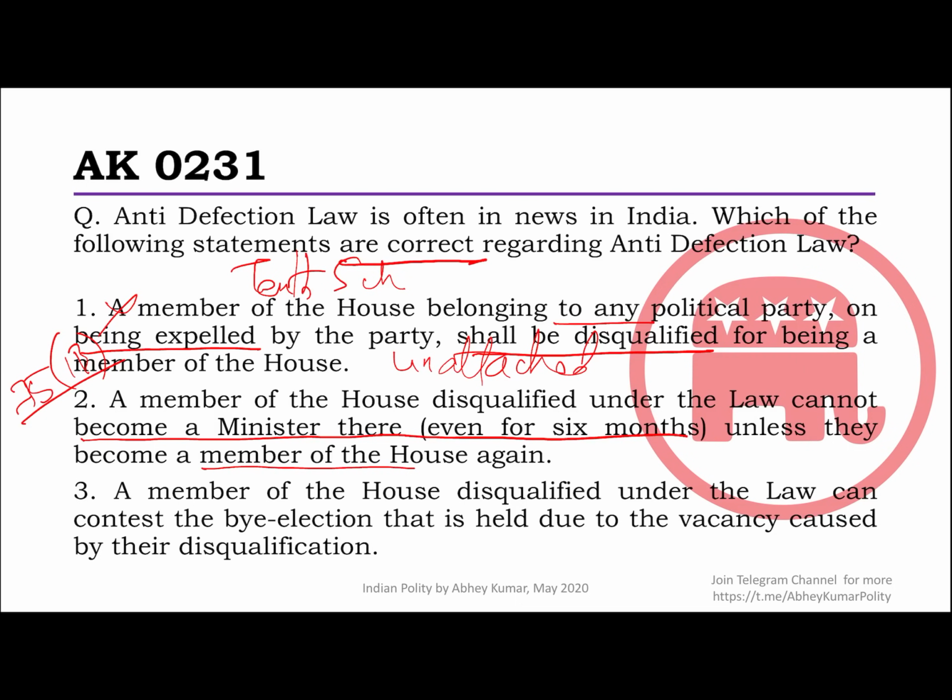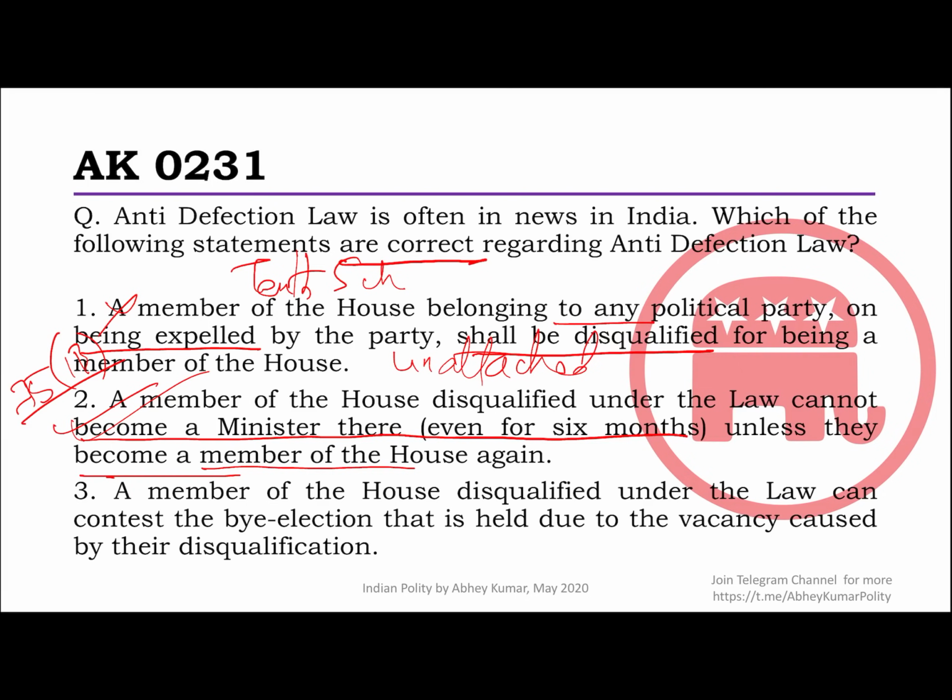You can read that. I'll recommend you read that because this is actually a major factor behind the whole drama that you have seen in Madhya Pradesh and then before that in Maharashtra also last year. Why does resignation of the member become an important issue? Because in case of resignation being accepted, all the defecting persons can be immediately made ministers, while if it is considered a case of defection by the Speaker, then they cannot be made a minister immediately because of this provision here. They can be made a minister only after they become a member of the house. So please be very clear on this.